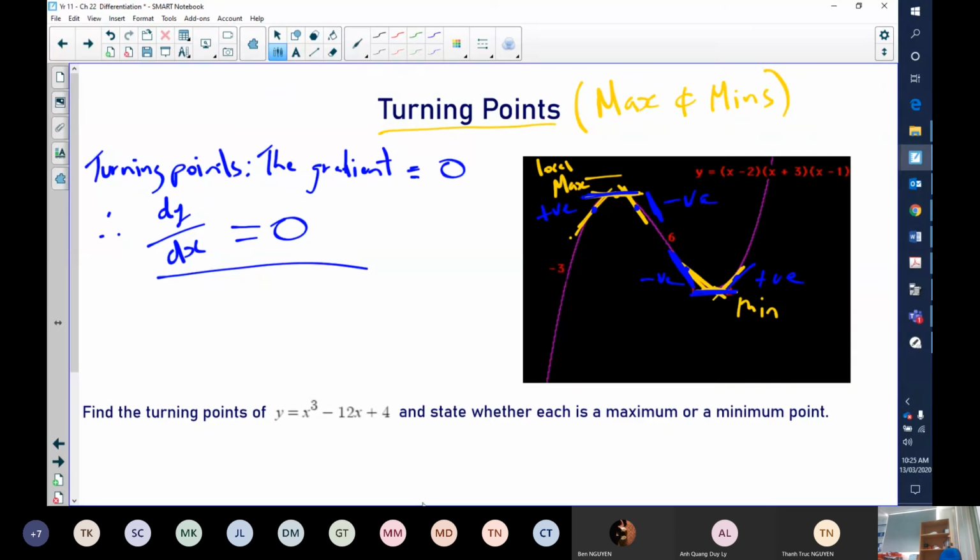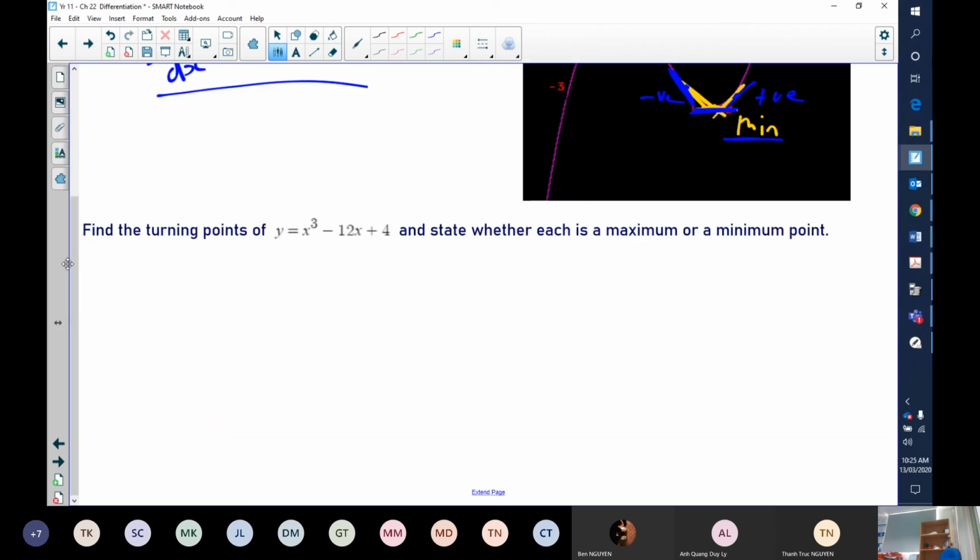Now, here we can see when we have a negative gradient going to a zero gradient to a positive gradient, we have a minimum. And here, when we have a positive gradient going to zero gradient going to a negative gradient, we have a maximum. So what does that look like? And this could be a question that you may be asked on the exam.